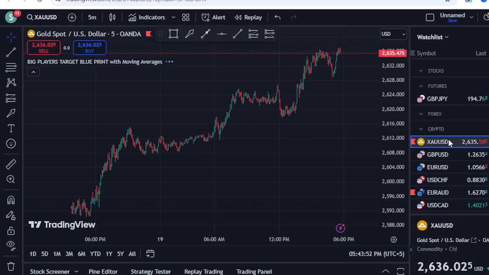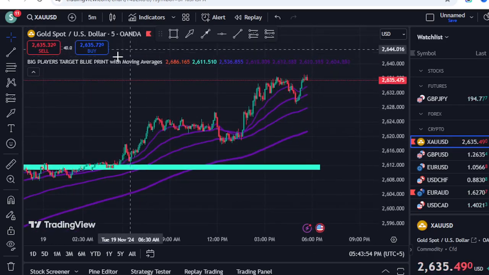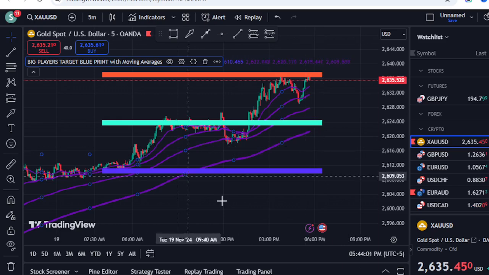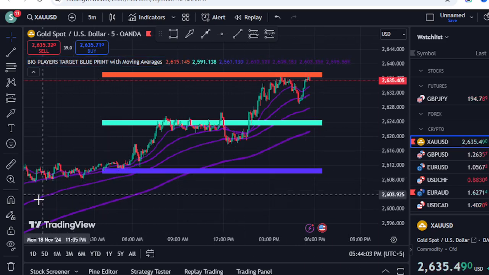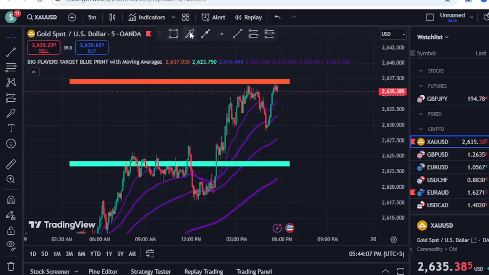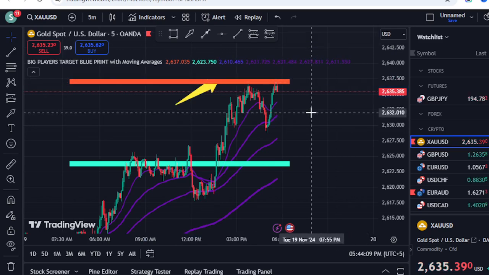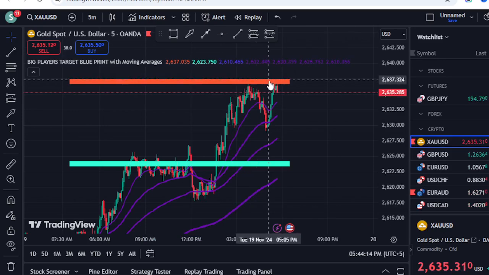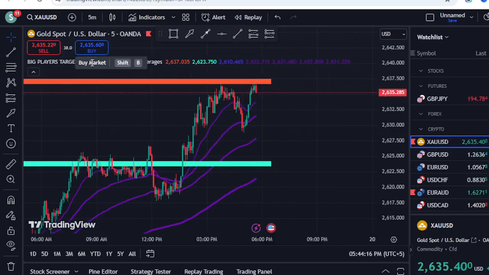For example, if I go to the gold chart right now and show you depth 1, take profit has already been hit, because the market moved right from the lower part, and then the market hit the maximum point at the top. This is your maximum take profit. So from here, it doesn't mean that you need to take a sell position. No, now you can change your depth.